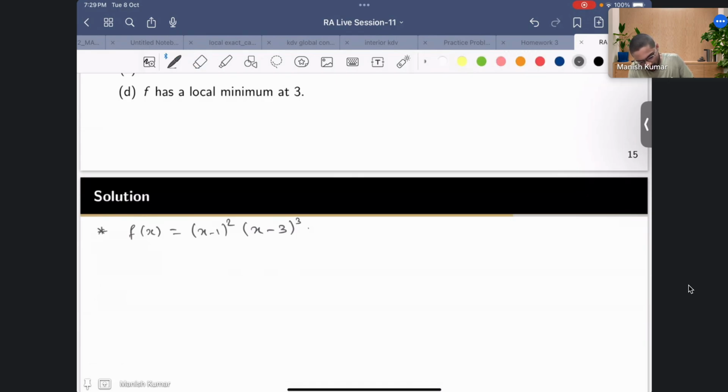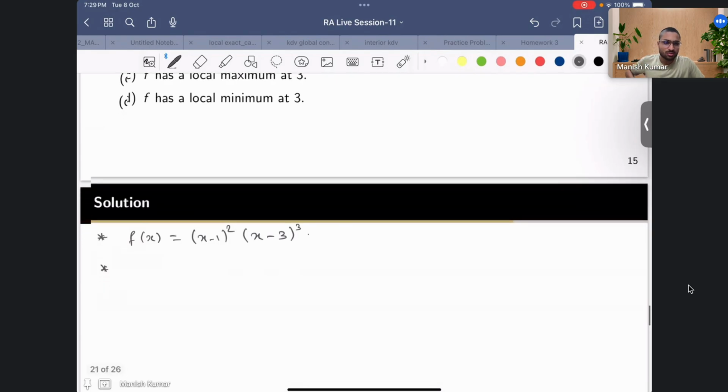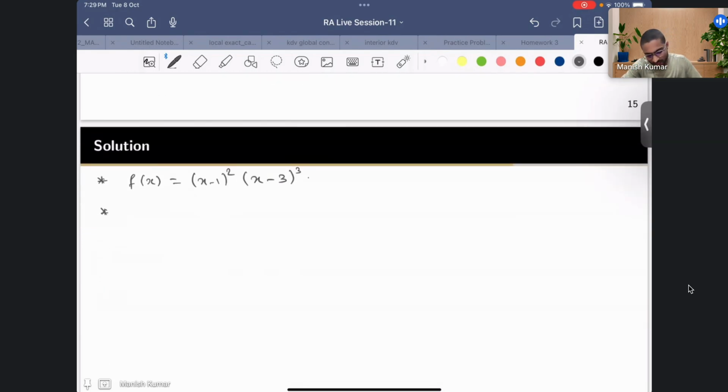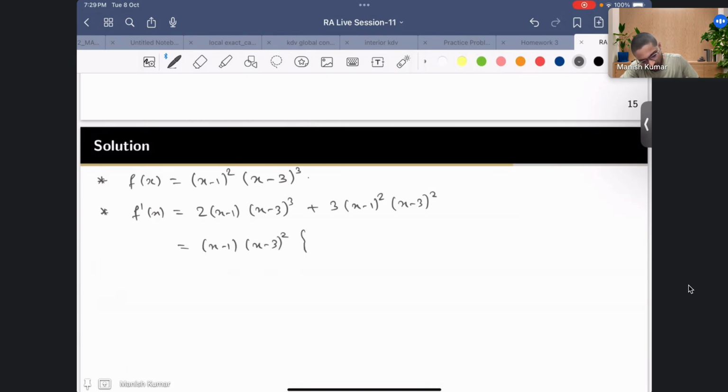Now to look for maximum or minimum, as I was saying, you just try to find the derivative. So f prime of x, if you calculate, we differentiate this first, we'll get 2(x minus 1)(x minus 3) whole cube plus 3(x minus 1) square (x minus 3) square. We take (x minus 1)(x minus 3) square common, and what you get is 2(x minus 3) plus 3(x minus 1).